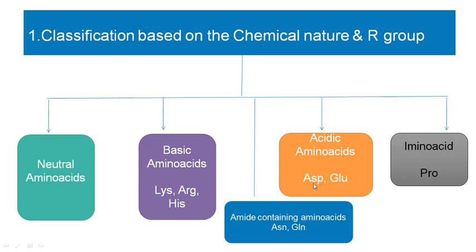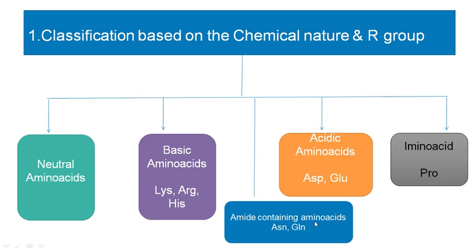Acidic amino acids have two carboxylic acid groups: aspartic acid and glutamic acid. When you take the structure of aspartic and glutamic acid, they will have two COOH groups in their structure. So monoamino dicarboxylic acids. Okay, they are acidic in reaction. Basic amino acids have basic reactions, and acidic amino acids will exhibit acidic nature. Examples are aspartic acid and glutamic acid. One more amino acid, that is proline, PRO.